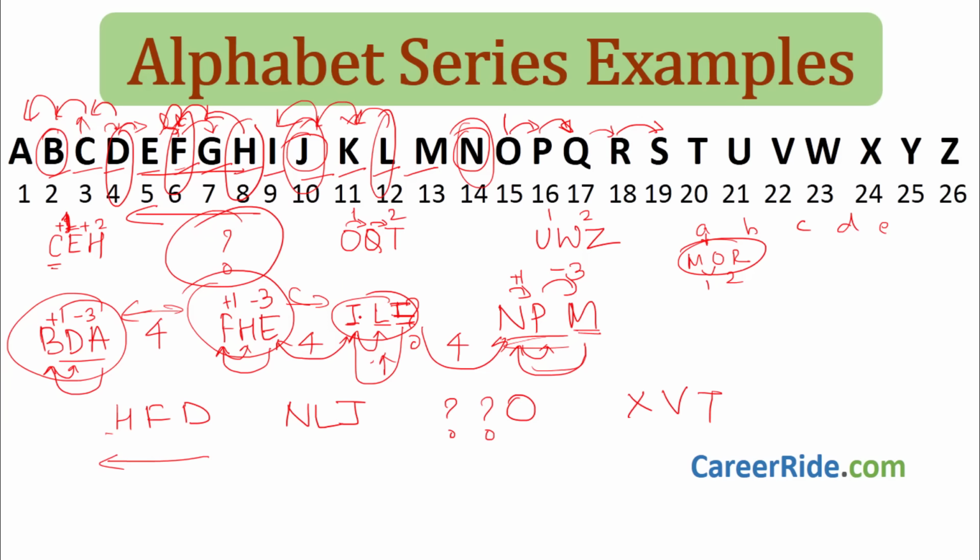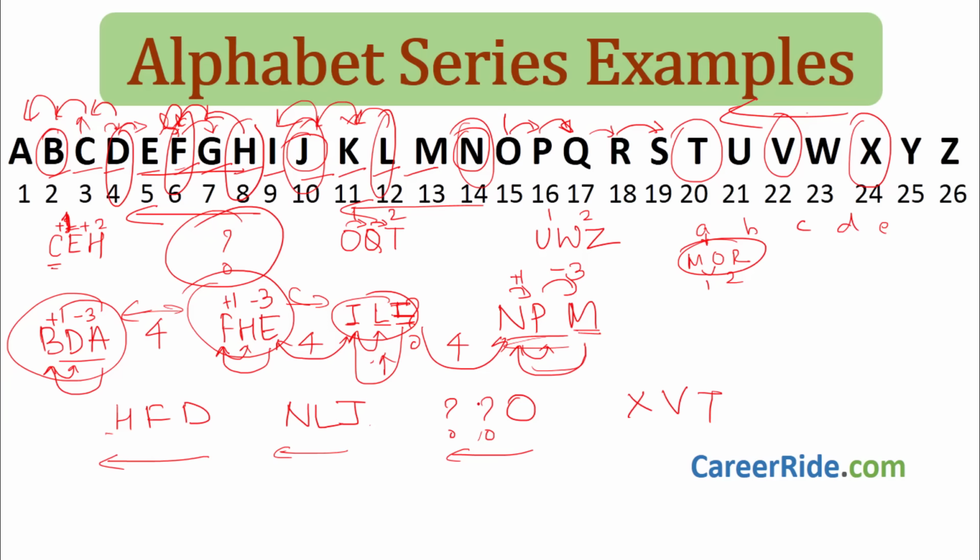First is N, then L, again over here in opposite direction. J, L and N, or N, L, J. Right? N, L, J, again we are going in this direction. This we don't know, we have to go in this direction only. Let us check from here. T, V and X. First we have X, then we have V, then we have T. Again we are going in this direction. Right? So here also we will go in the opposite direction.